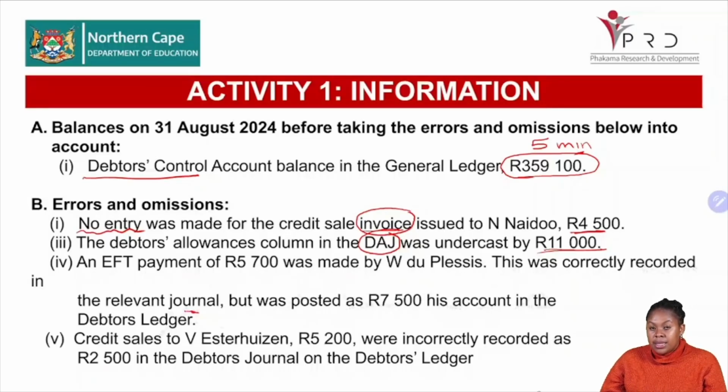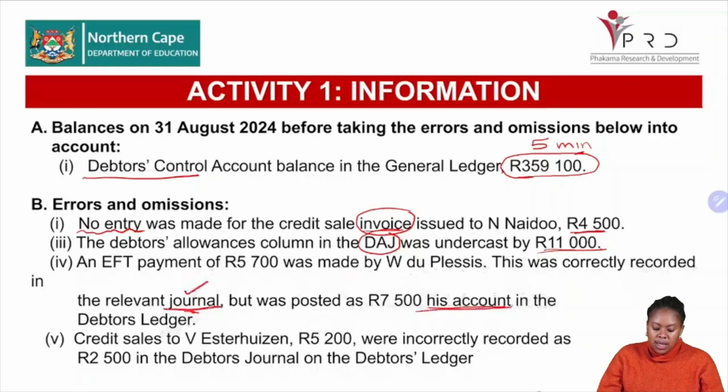Now, does this involve the debtor's control, grade 12s? No, it does not, because it was done correctly in the journal. So then that means that the amount that is posted in the debtor's control is fine. The only issue is on the personal account, on his account. So then we will have to do it on our list.